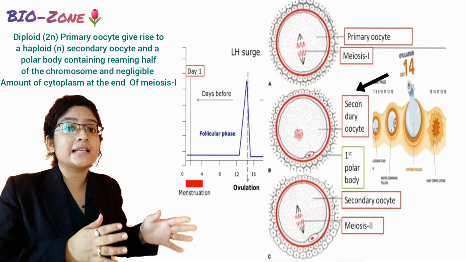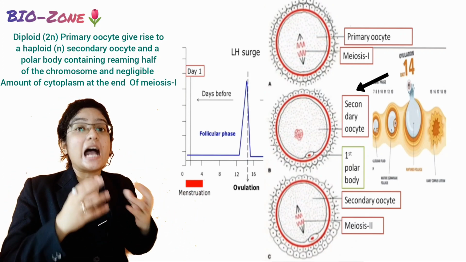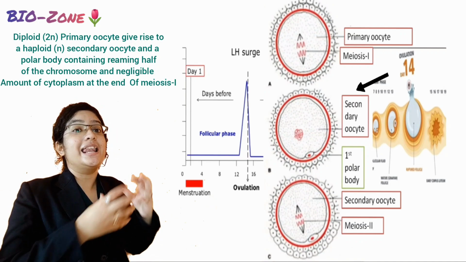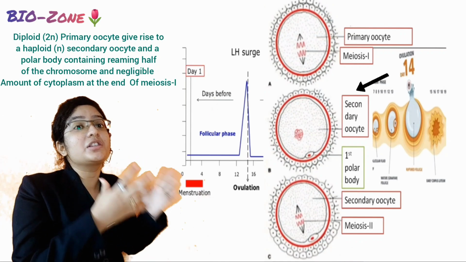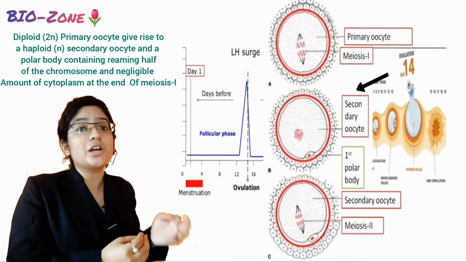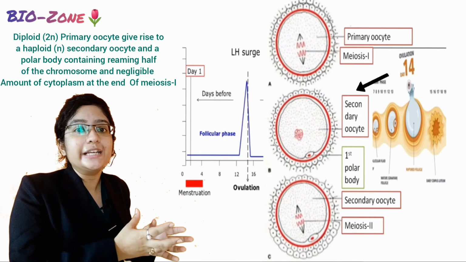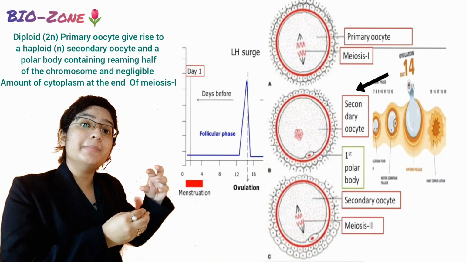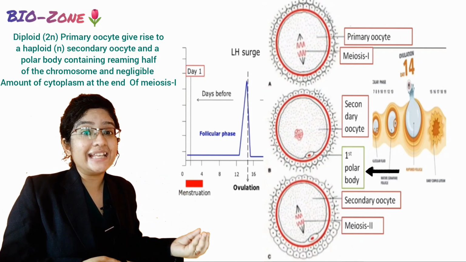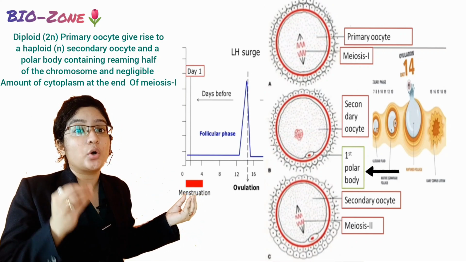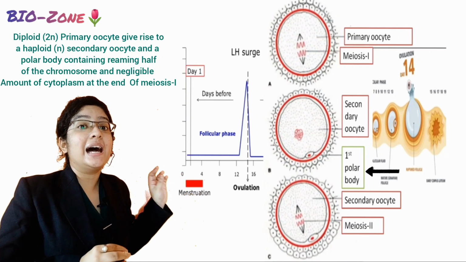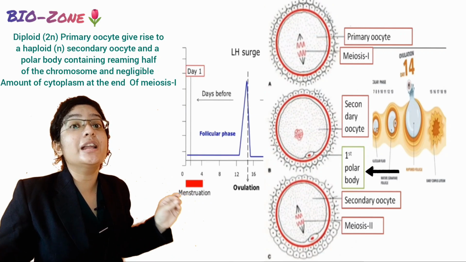In this phase, cytokinesis happens unequally, so that a large cell containing much more cytoplasm and half set of chromosome produces the secondary oocyte, and the remaining entity, containing a negligible amount of cytoplasm, holds the rest of the haploid chromosome and forms another structure called the polar body.